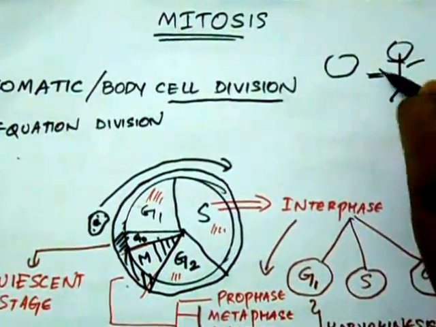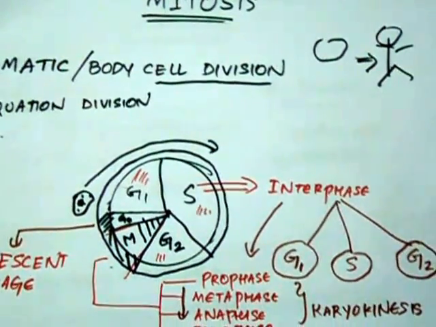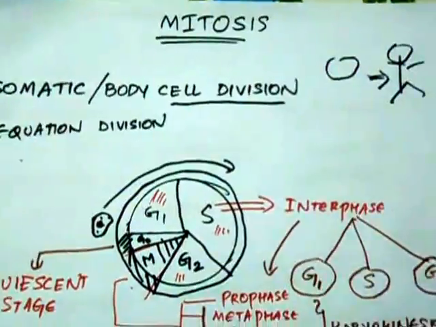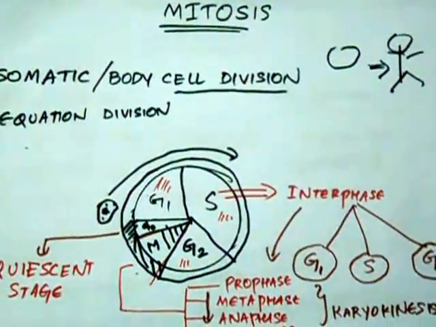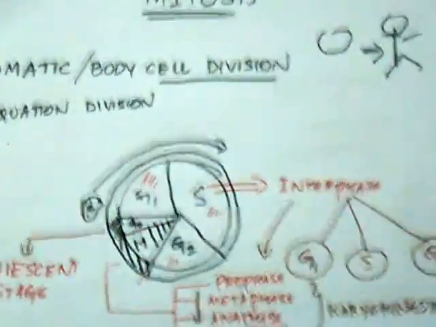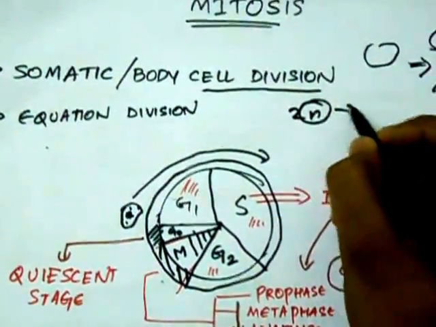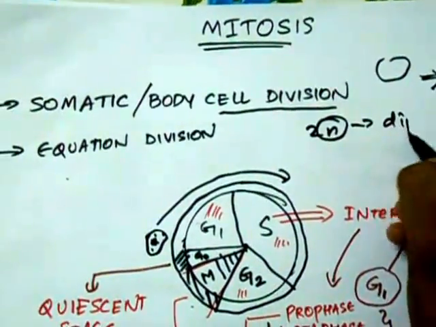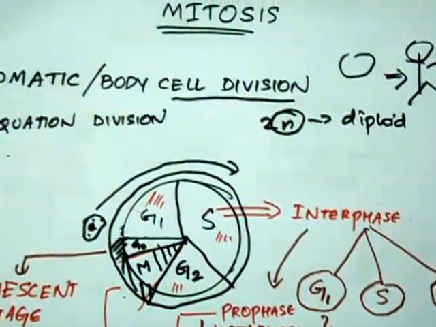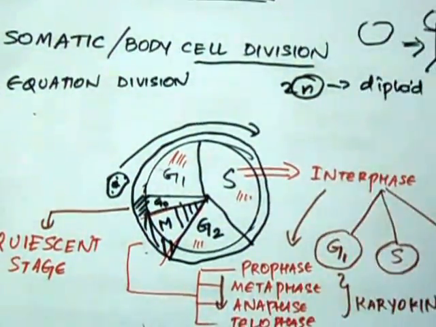The growth happens by mitosis, whereas the division in the sexual cells, that is the sperm and ovum, happens by meiosis. Now let me first explain what mitosis is. Mitosis basically is the cell division in the body or somatic cells. Somatic cells contain 2n number of chromosomes, which means they are diploid. Diploid basically means there is a pair of chromosomes which you acquire from both your parents. So that is mitosis basically.